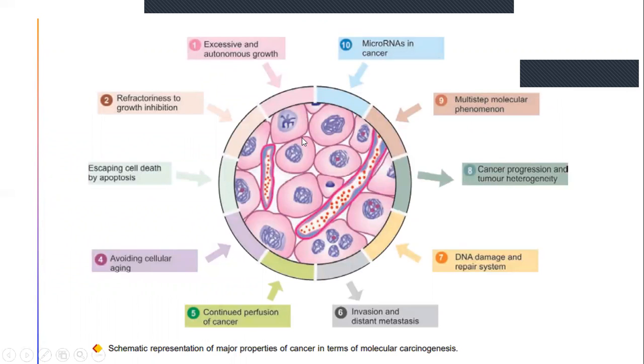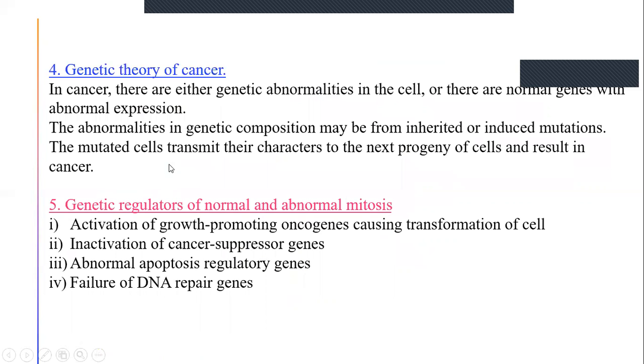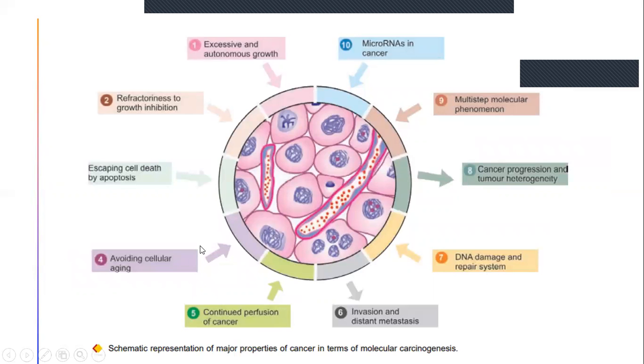If you see this, it's a representation of the major properties of cancer in terms of molecular carcinogenesis. Excessive and autonomous growth. First is excessive growth, and second is refractoriness to growth inhibition. That means inhibition will not be active, so there will be continuous growth. Escaping cell death by apoptosis: apoptosis will not occur because of abnormal apoptosis regulatory genes. And avoiding cellular aging: generally cells undergo senescence, but that will be avoided.